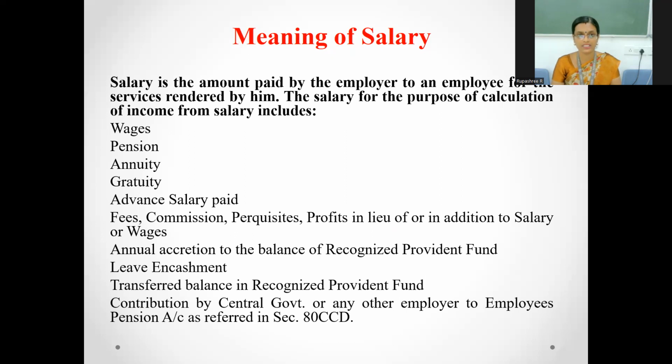In simple terms, perquisites are the non-monetary benefits that a particular employer gives to his employees for the services rendered. For example, an employer providing a car facility or providing a bungalow or a villa for a particular employee to stay. All these are benefits provided by the company to an employee, but they are not monetary in terms of money. So any kind of benefit that the employer provides the employee, which is non-monetary in nature, will be considered as perquisite, which is a part of your income from salary.